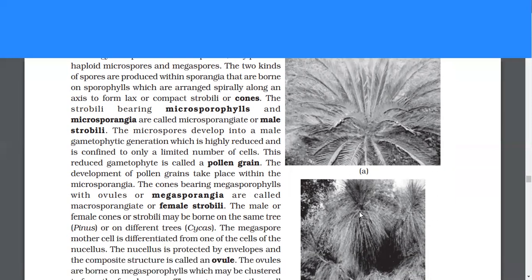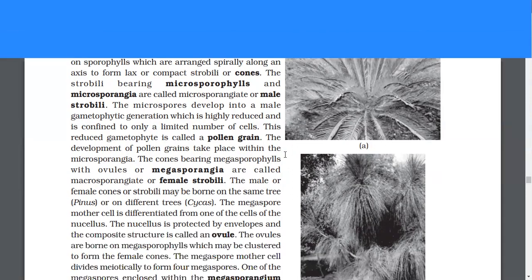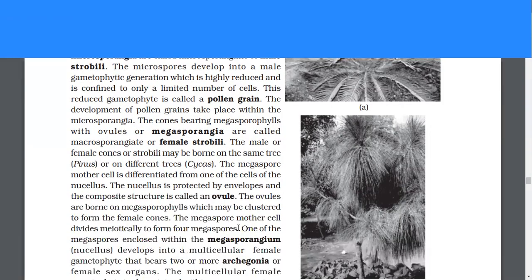The microspores develop into a male gametophytic generation, which is highly reduced and is confined to only a limited number of cells. This reduced gametophyte is called a pollen grain. The development of pollen grains takes place within the microsporangia. The cones bearing megasporophylls with ovules or megasporangia are called macrosporangiate or female strobili. The male or female cones or strobili may be borne on the same tree or on different trees.